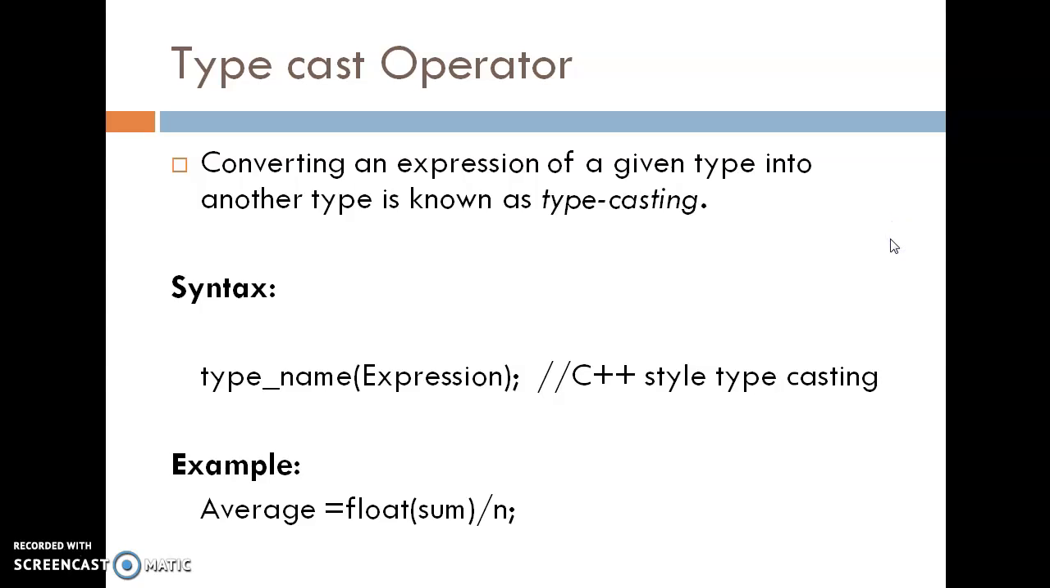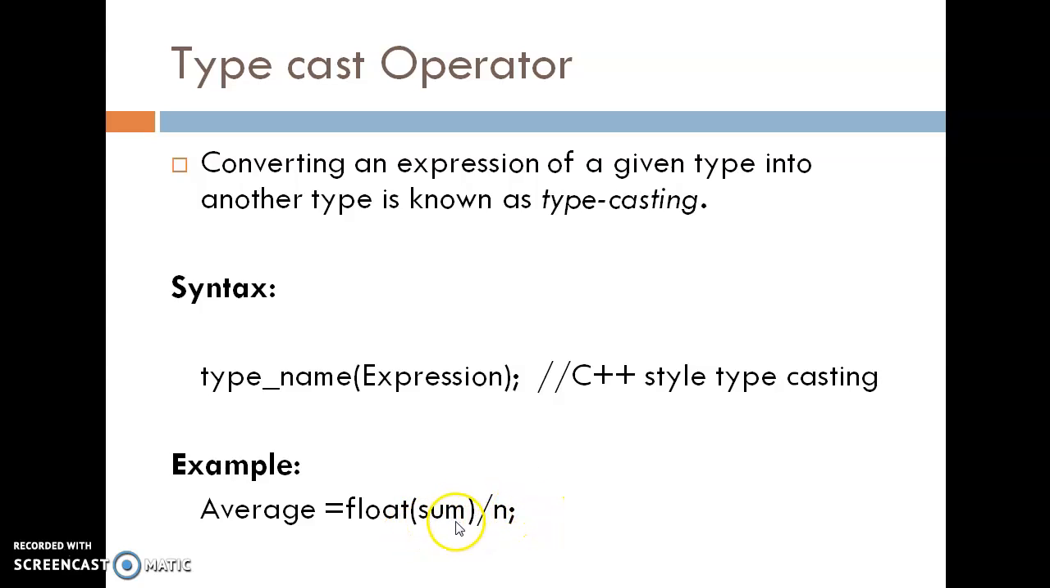And the last one is the typecast operator. The typecast operator is used to convert an expression of a given type into another type, which is known as typecasting. In C also we have used typecasting, but in C++ the syntax is different. Here you first declare the type name, and in brackets you write the expression. So this expression is going to be converted into this particular type. For example, average is equal to float(sum / n).